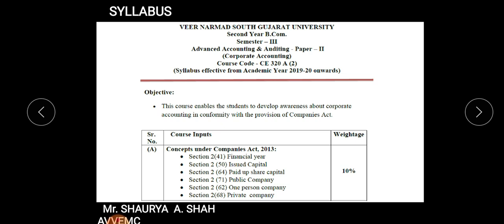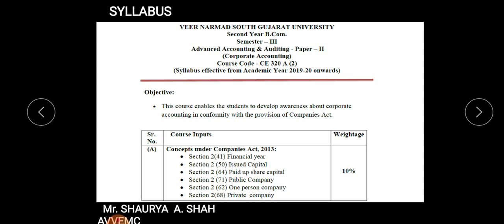Now your paper code will always be CE 320A, as you can see on the top. The syllabus we are going to start is of last year only. As such, no new syllabus from the university has been issued. So we'll be continuing with the syllabus which was of 2019-20. The first chapter, as you can see on your screen, is your concepts under the Companies Act 2013. Now as you all must know, earlier the Companies Act 1956 was there. But once the new Companies Act came in 2013, the accounts also changed according to the provisions of the Companies Act 2013.